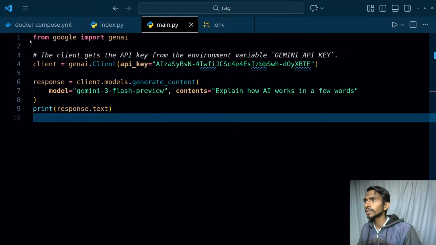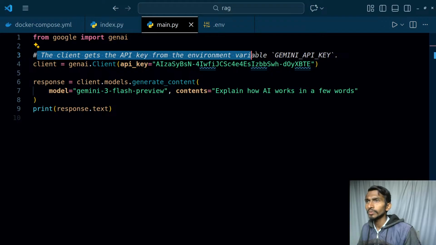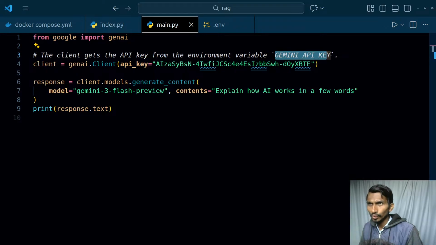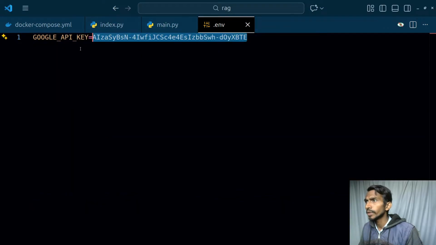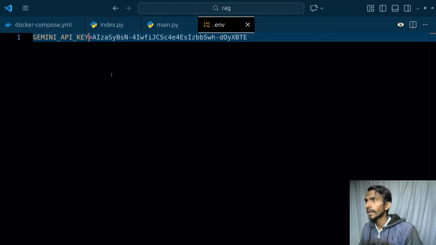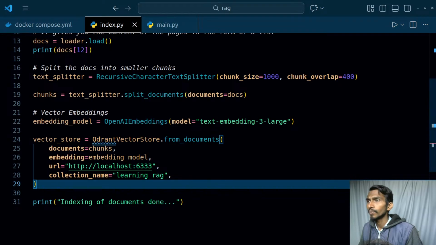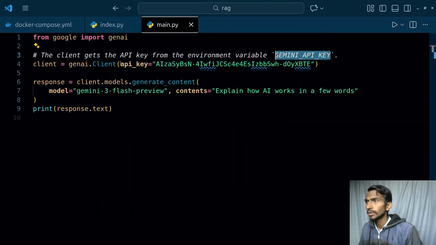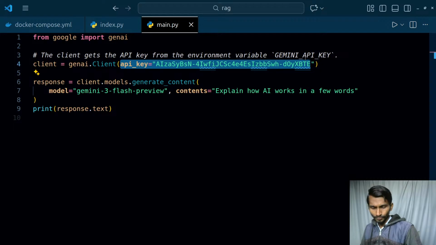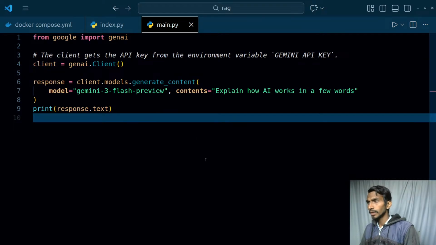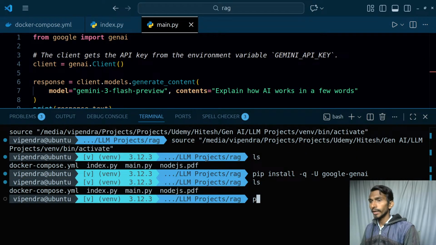Okay, once this particular thing is done, the client gets the API key from the environment variable Gemini API key. So the client gets the API key from the Gemini API key environment variable. So I can even do this particular thing. I can even save it in my environment variable. So let's even do that. Gemini API key. This is done. And once this is done, I can simply remove this particular section from here. And alrighty, let's simply run it. ls and python3, and I will be running main.py. Let's see.